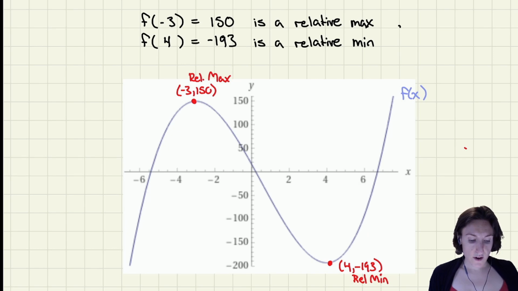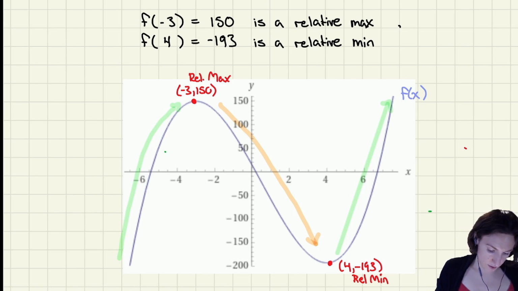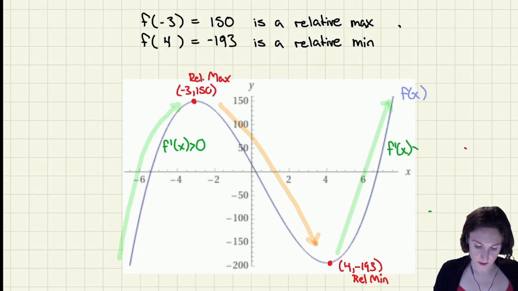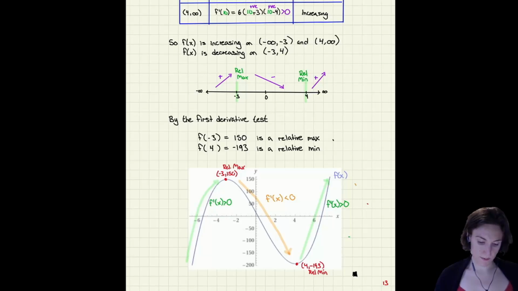And then when is my function increasing and decreasing? Well, the derivative is positive here, the derivative is positive here, and then the derivative is negative right here. So f prime of x is greater than 0 there, f prime of x is greater than 0 there, and f prime of x is less than 0 along that orange part. Okay, let's do another one.